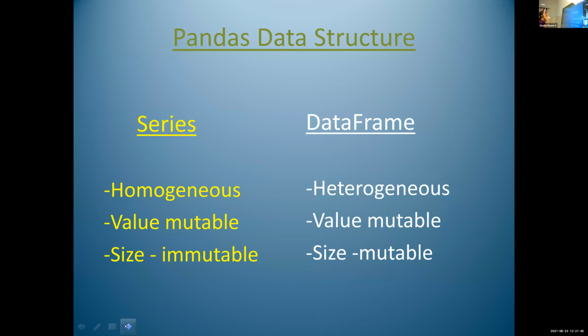This is Pandas data structure: series data structure and data frame data structure. The first content is homogeneous data structure. Series is a homogeneous data structure. Then what about data frame data structure? Data frame data structure is heterogeneous. Then series data structure, value mutable. I'll just explain.